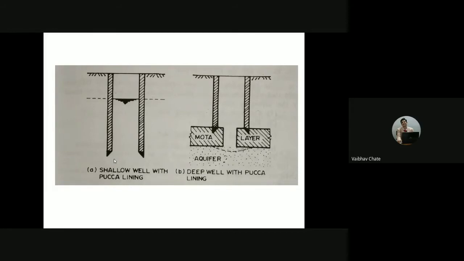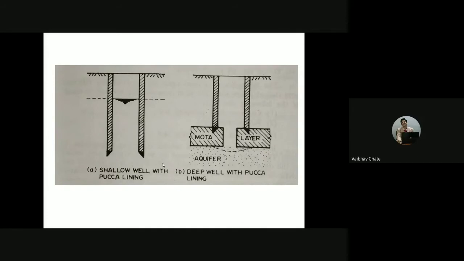When we are talking about lined wells, we will be providing the well with impervious lining. If I'm talking about a shallow well, that means there won't be any presence of the mota layer here. Usually you might have seen in Belgaum we will be encountering shallow wells.